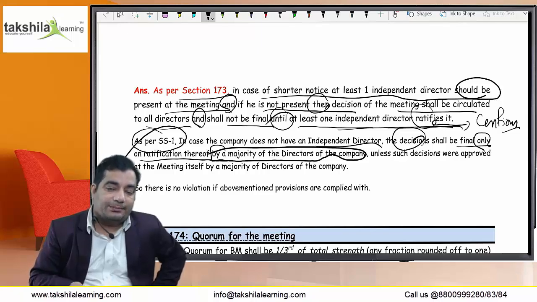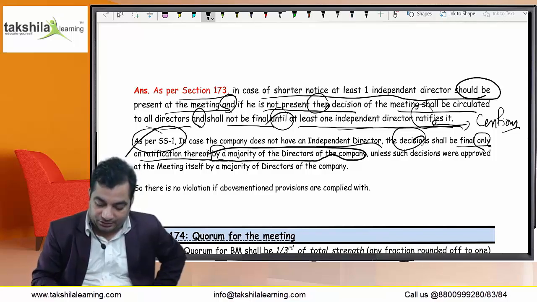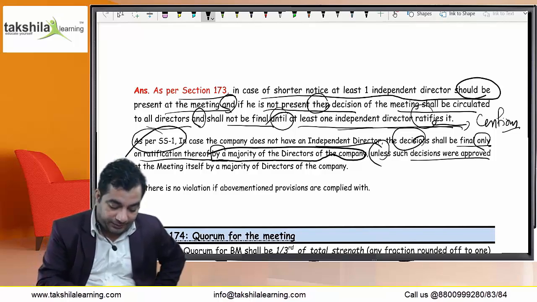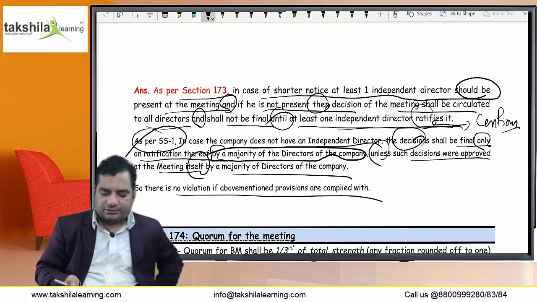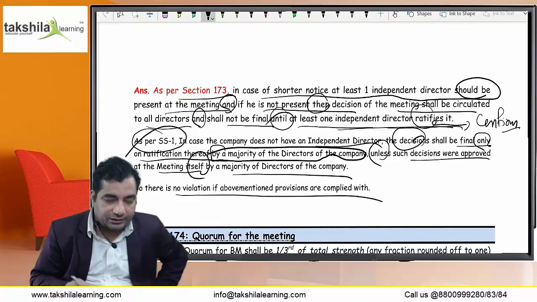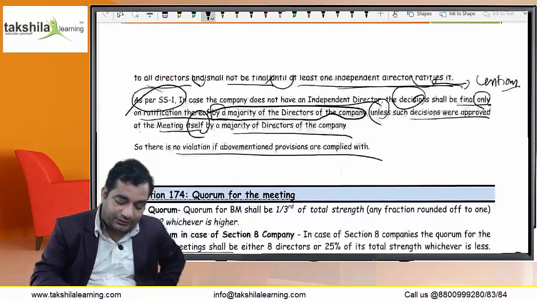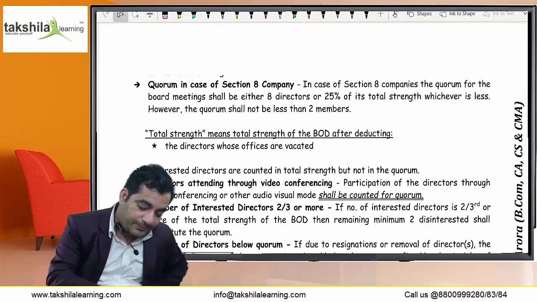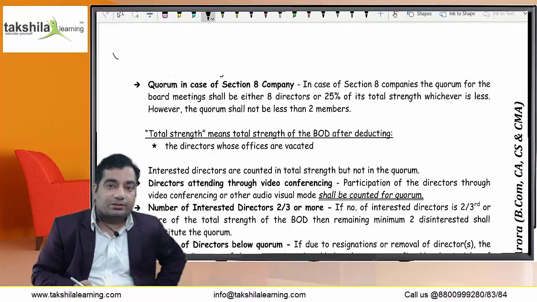If there is no independent director in the company, then the decision can be ratified by the majority of the directors, unless such decisions were approved at the meeting itself by majority of directors of the company. So there is no violation if the above mentioned provisions are complied with. Next is Section 174, quorum for the meeting. This is a very important topic also.